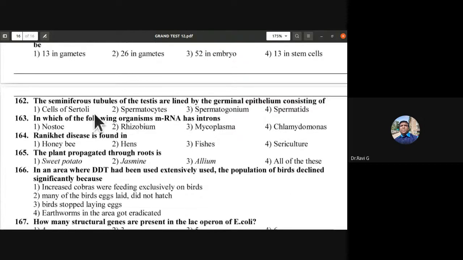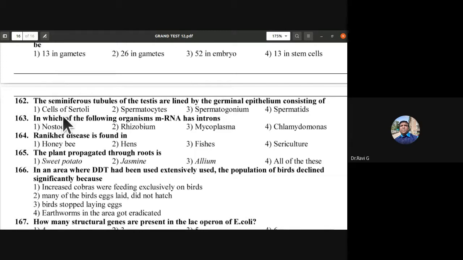The seminiferous tubules of the testes are lined by the germinal epithelium consisting of spermatocytes. So 162nd, is it spermatocytes or cells of Sertoli? The seminiferous tubules of the testes are lined by the germinal epithelium consisting of cells of Sertoli. 162, the first one is the correct one.